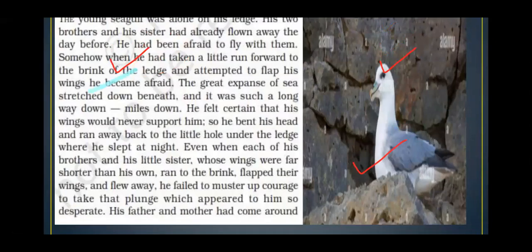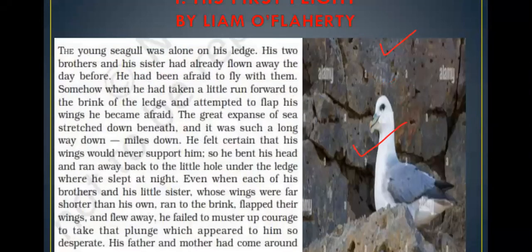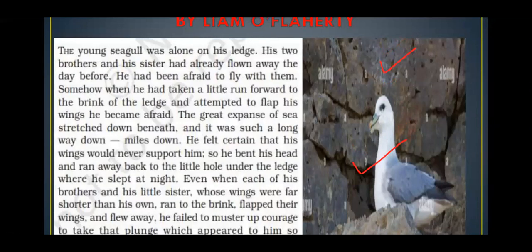Okay, let me erase it first. Let's go with it. The chapter opens with this line: the young seagull was alone on his ledge. His two brothers and his sisters had already flown away. The day before, he had been afraid to fly with them. Somehow, when he had taken a little run forward to the brink of the ledge and attempted to flap his wings, he became afraid. So, what is happening?